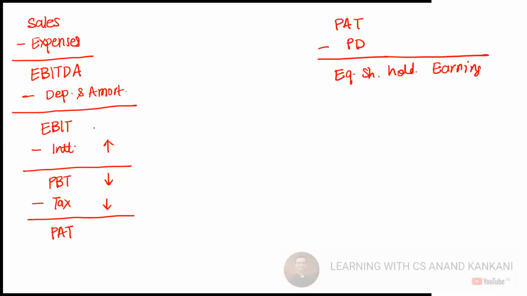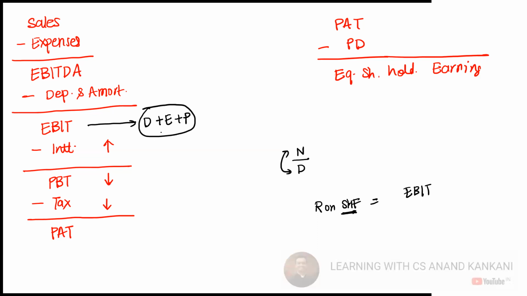So this is what I've said. Forget any formula. Whenever in general you're trying to do any kind of analysis, just keep this in mind: the numerator and denominator should correspond to each other. There should be a relation. When I say EBIT is for debt plus equity plus preference, in the same way, if I have to calculate return on shareholder fund, can I take EBIT in the numerator? No. Why? Because shareholder fund has preference and equity both in it. So EBIT is the profit which is for debt, equity, and preference.